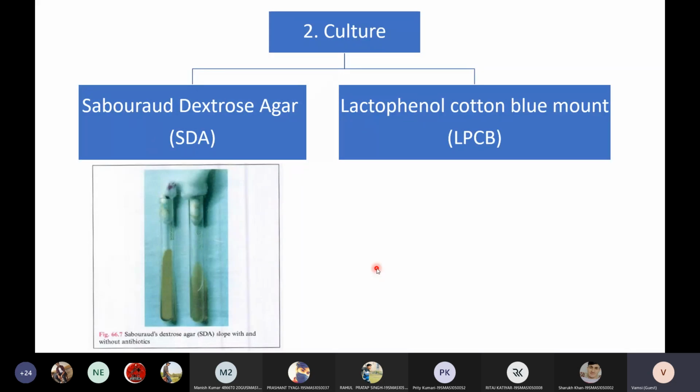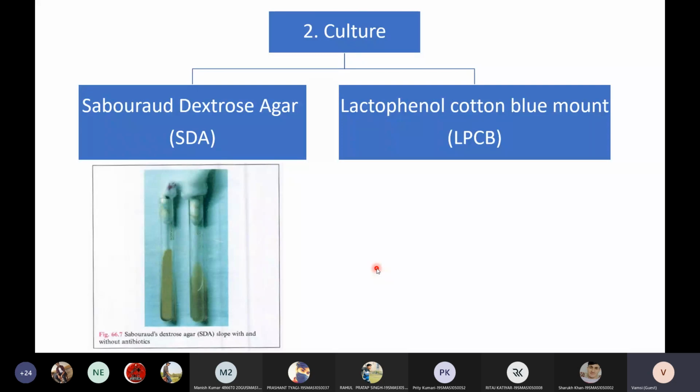SDA is a fungal-specific medium. It has brain heart infusion, agar, and dextrose, which supplies fermentation and energy resources. Then it has chloramphenicol, which is antibacterial, and cycloheximide, which is antifungal. That is the procedure, and you already know everything about SDA. So now I'm moving forward.